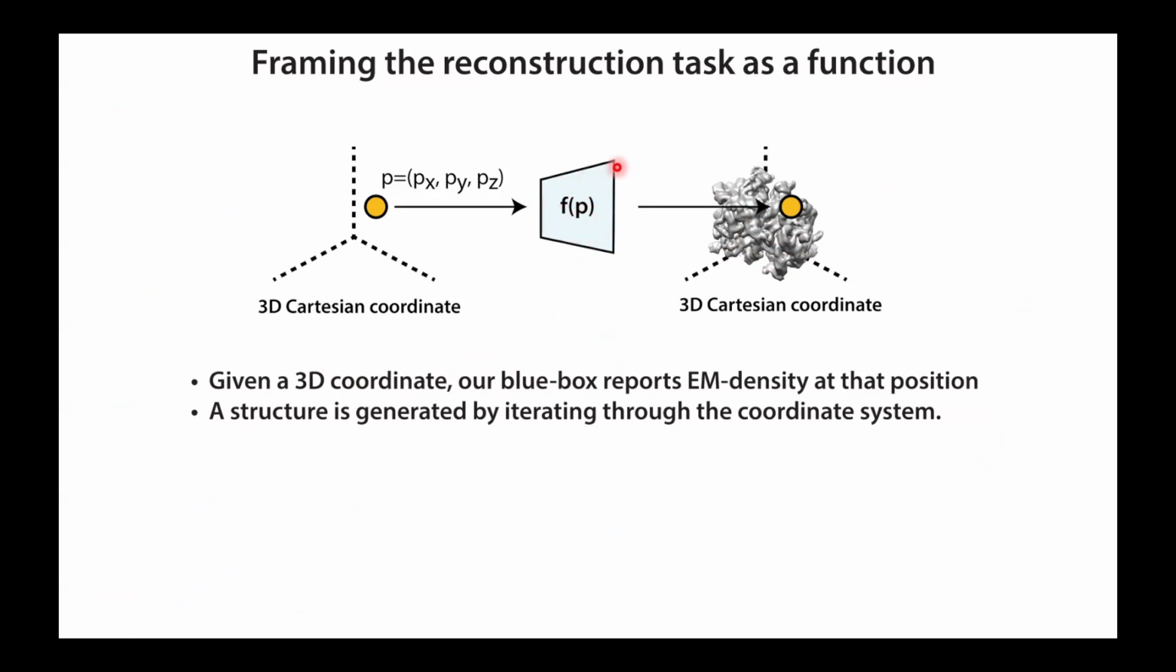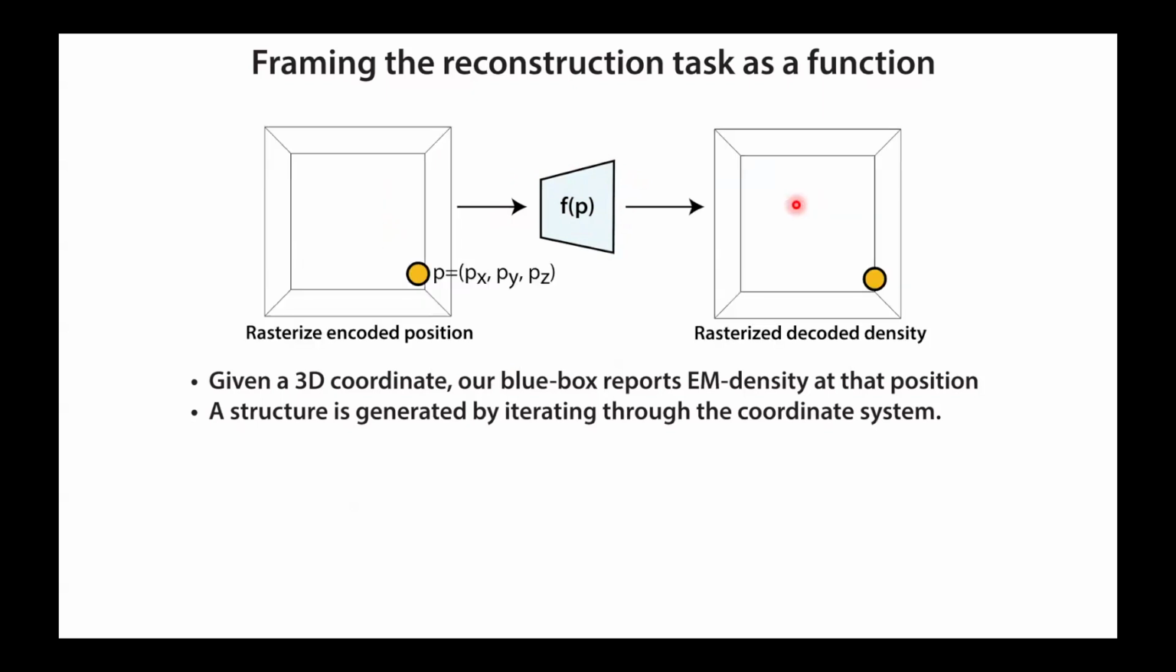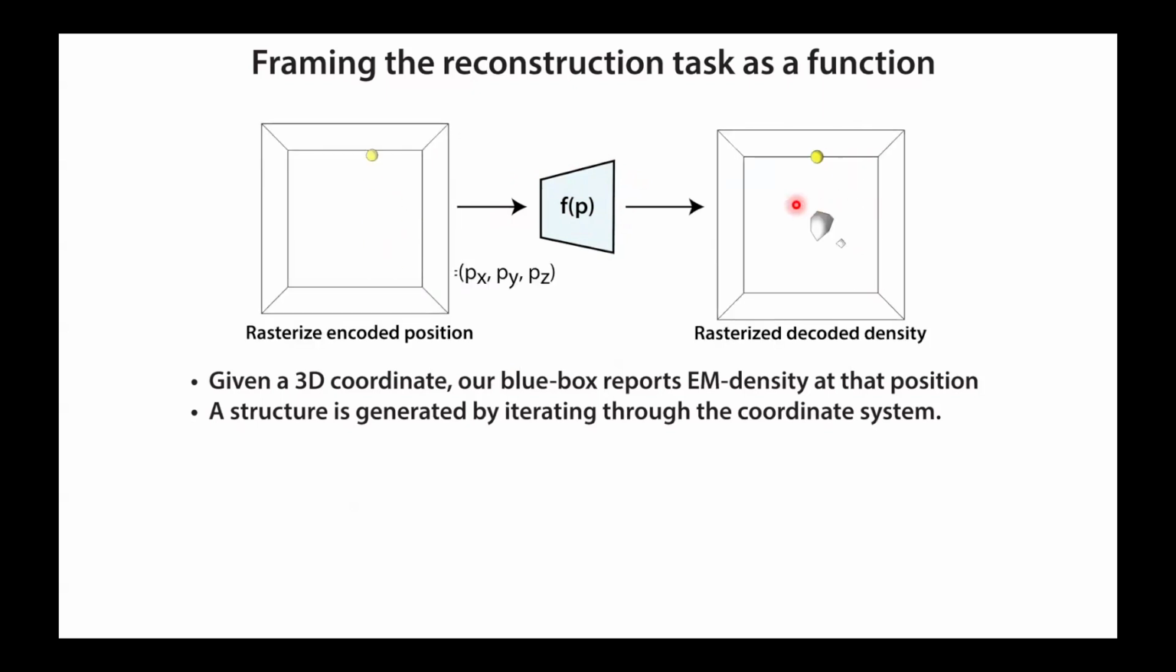The idea of this mapping function is that it takes as inputs some notion of a position in Cartesian coordinates and produces the EM density at that position. If you want to get back a 3D structure, if you've learned this function, you'll simply rasterize through the box, at each position you generate a density, and then you fill out your voxel array and you get back a 3D structure. So this alone doesn't actually help you much.